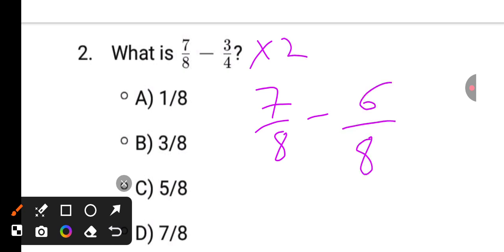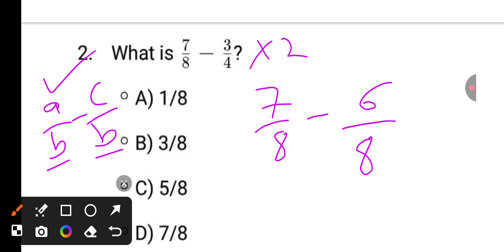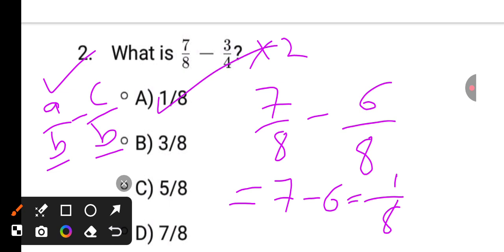Okay. Now it is in the form of a by b minus c by b. See here, a by b minus c by b. Here denominator is same. When the denominator is same, the numerator is added if it is plus sign, subtracted if it is minus sign. Here minus sign is there. So 7 minus 6, it is 1. 1 by 8. 1 by 8 is the answer.